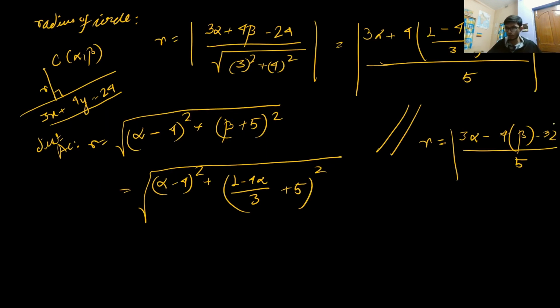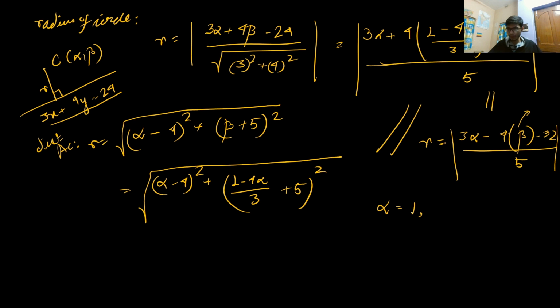All right, so if you do this and put beta in terms of alpha, and then equate both the things, on solving you will get a quadratic equation. Why will you get a quadratic equation? The reason is that there is a modulus, so there can be two possible values.